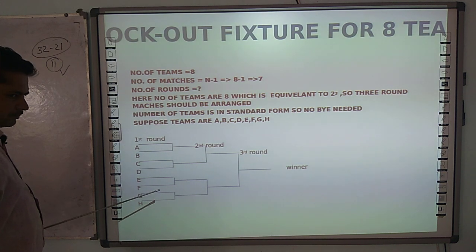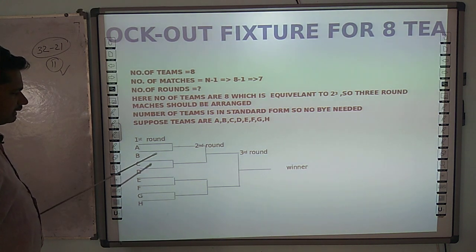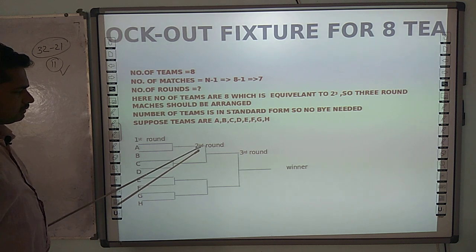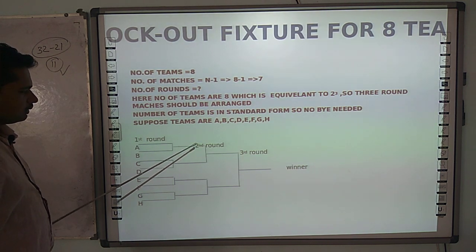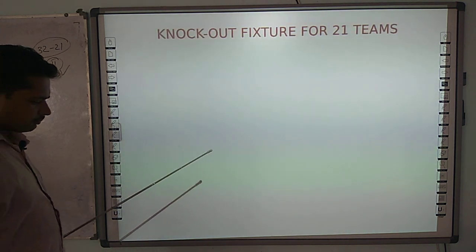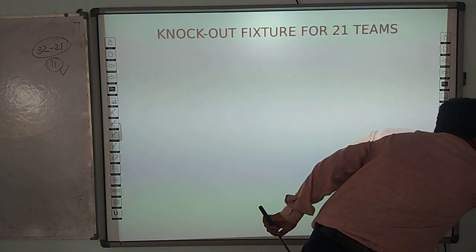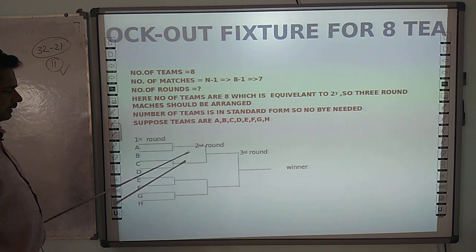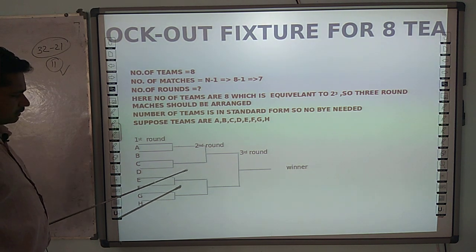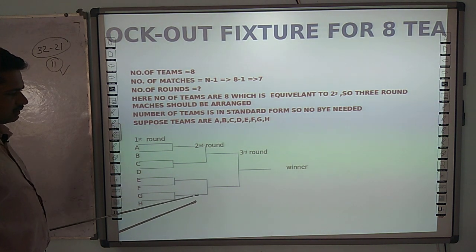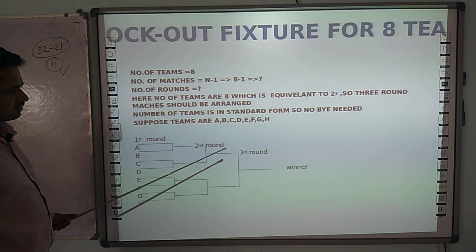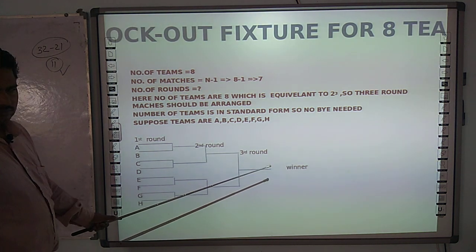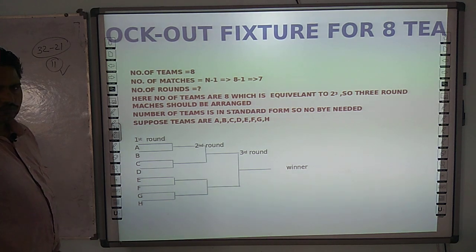Those who win these matches go to the second round. In the second round, the winner of this group plays the winner of that group, and after that, in the third round, the match is played for the winner.